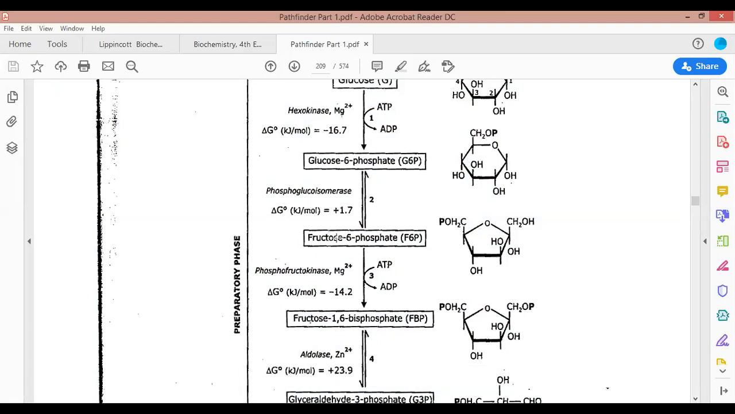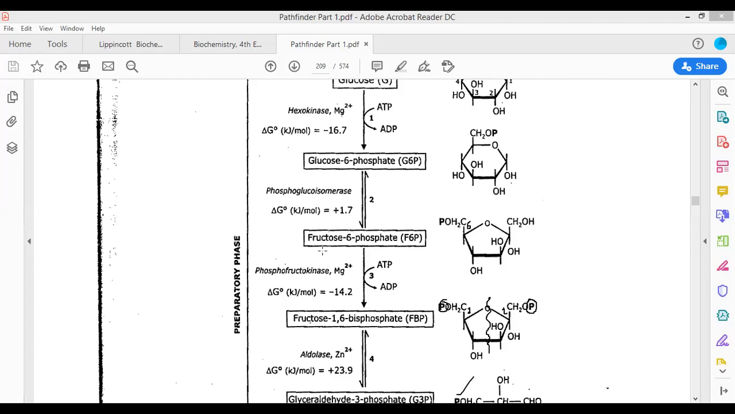Now this is the fructose 6-phosphate molecule. Because the phosphate has been added to the 6th carbon atom, what is going to happen? You must add a phosphate molecule to the first carbon atom. Now these two phosphate molecules are going to repel each other, and they will cleave this molecule into two halves. One is glyceraldehyde 3-phosphate, another one is dihydroxyacetone phosphate.